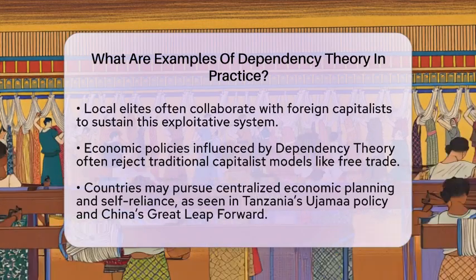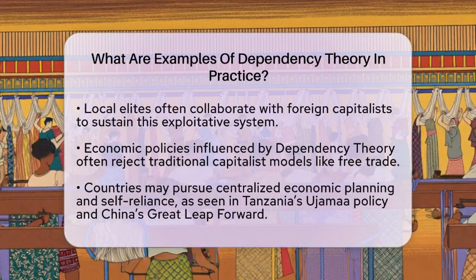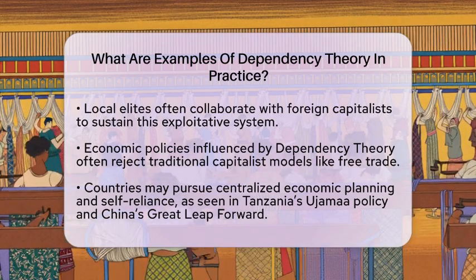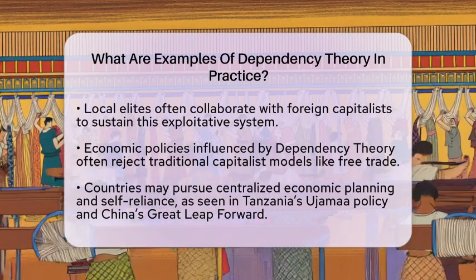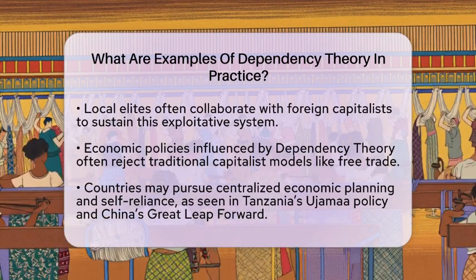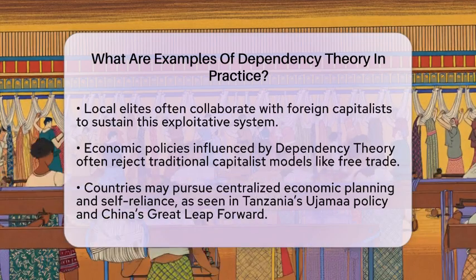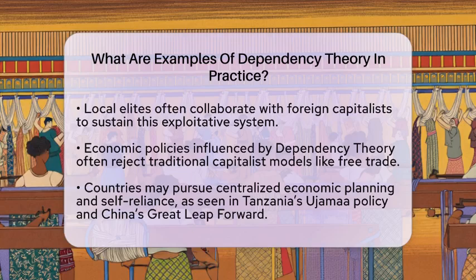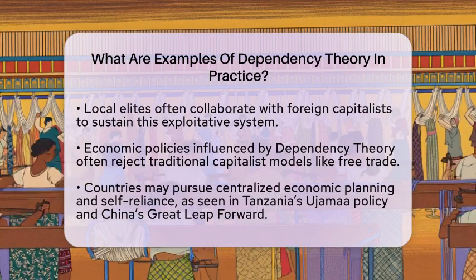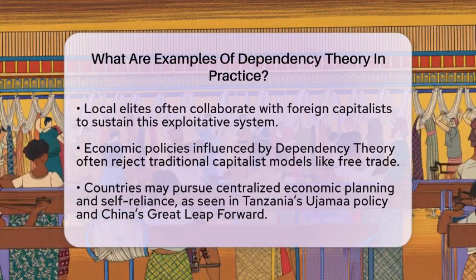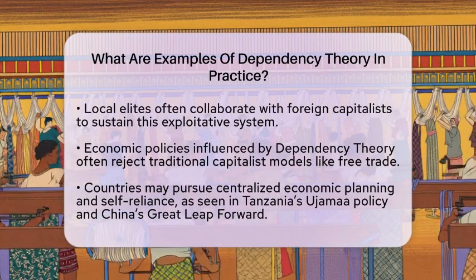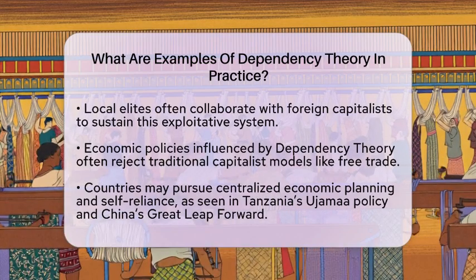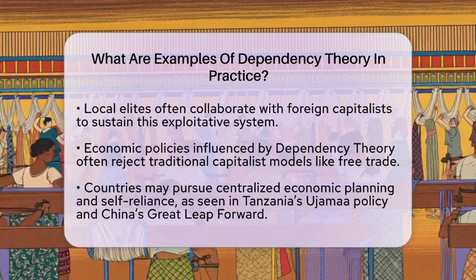Another example is the economic policies that reflected dependency. Countries influenced by dependency theory often reject traditional capitalist models like free trade, viewing them as tools that perpetuate dependency. Instead, they may pursue centralized economic planning and self-reliance. For instance, Tanzania's Ujamaa policy and China's Great Leap Forward aimed to reduce reliance on foreign capital and markets. While these efforts face challenges, they illustrate attempts to apply dependency theory by prioritizing social welfare and economic independence.